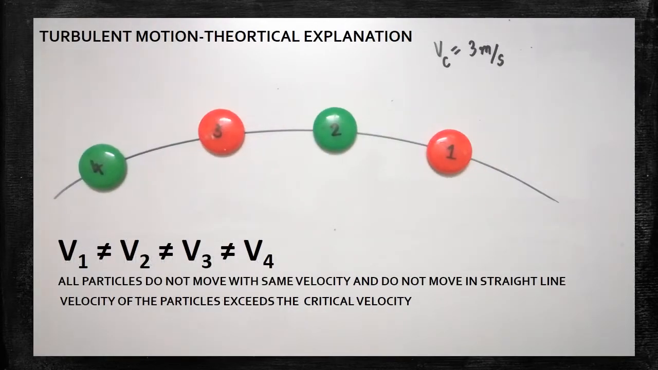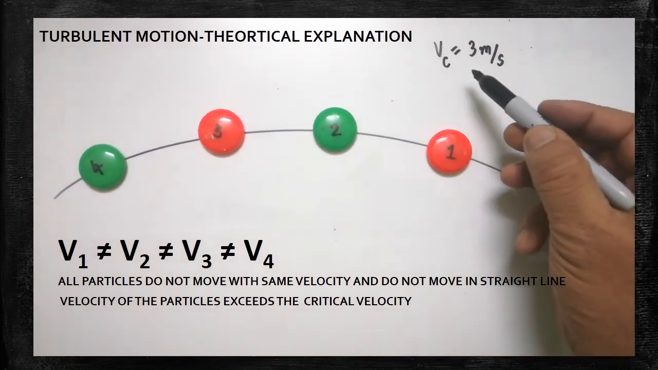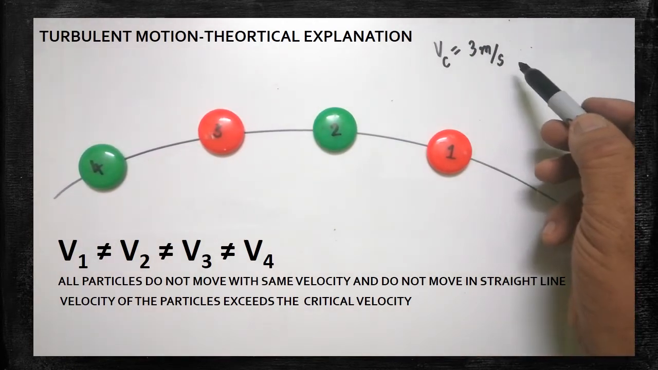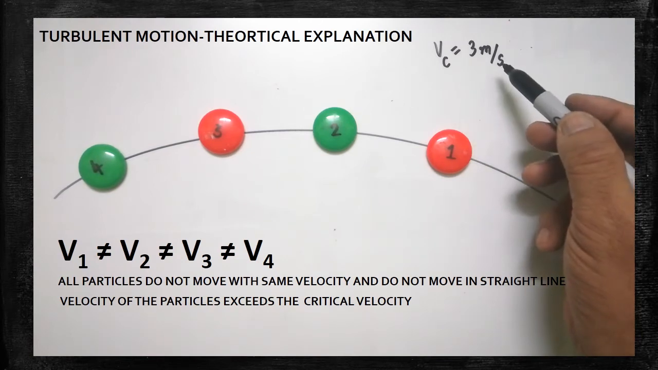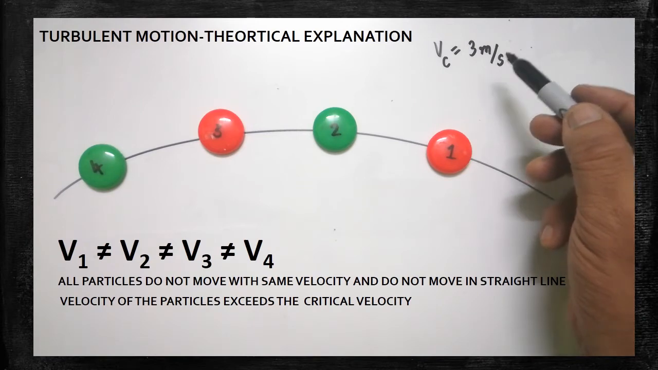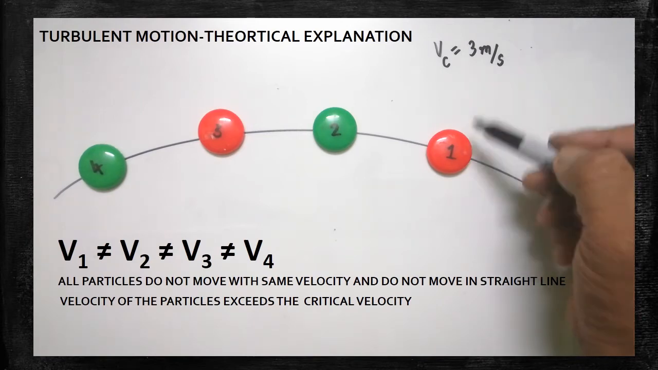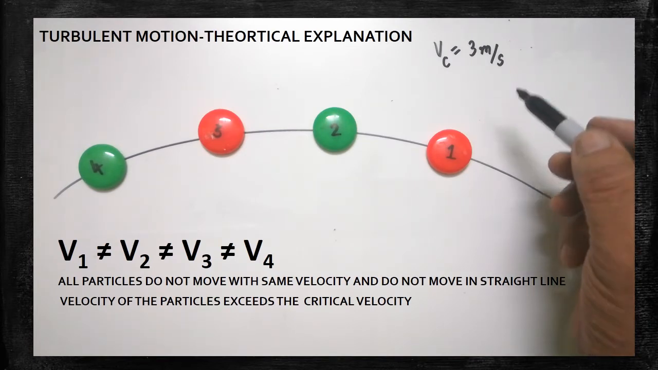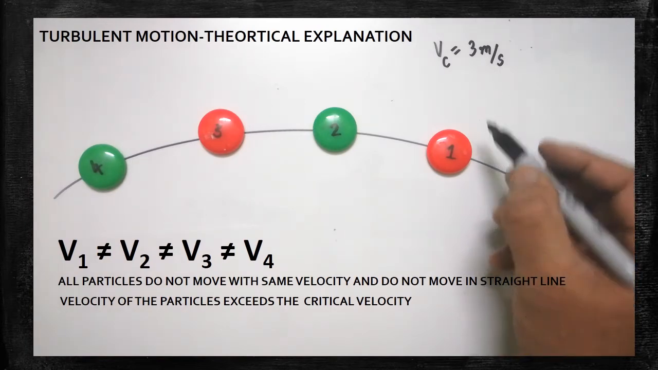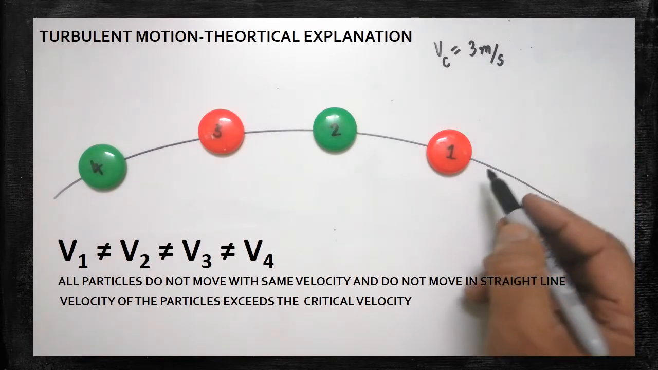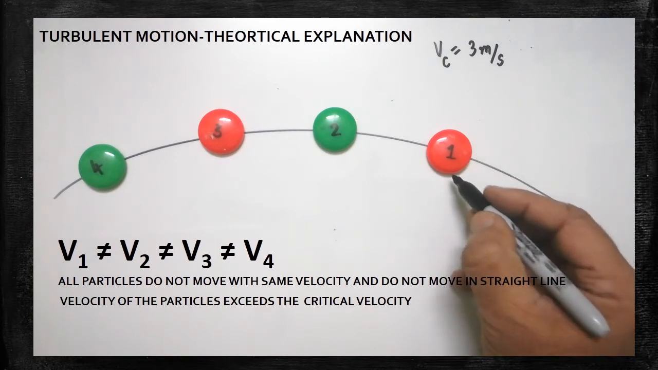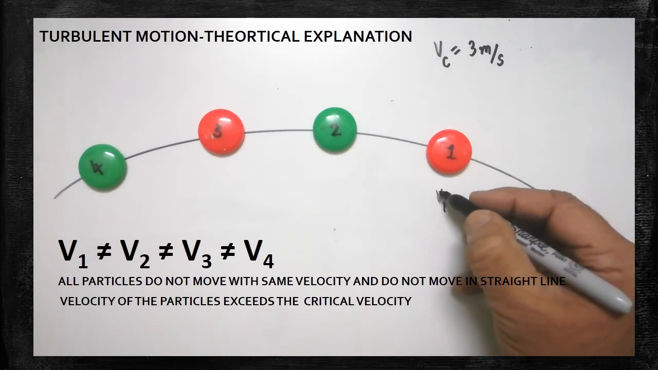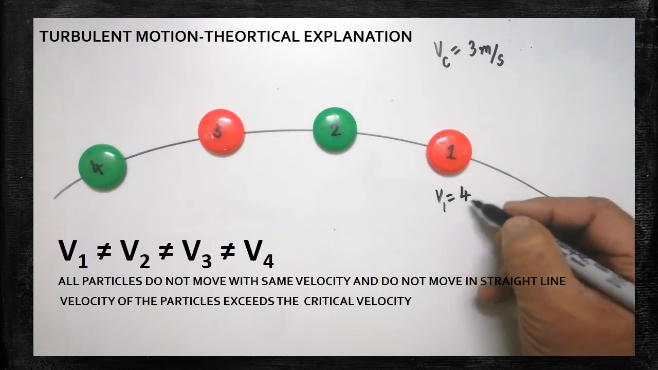Now we'll learn what is turbulent motion. Let us imagine the critical velocity is 3 meter per second. If the particles move within the critical velocity, the motion will be streamline motion. If the velocity of the particle exceeds the critical velocity, the flow is called turbulent motion. Now the critical velocity is 3 meter per second. Let us imagine the first particle moves with 4 meter per second. What will happen?